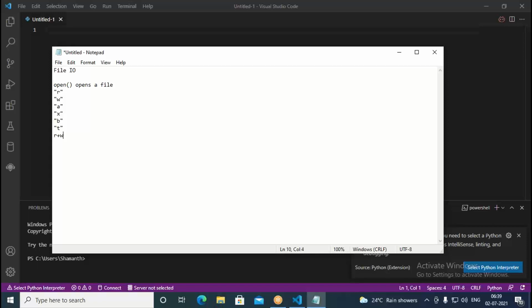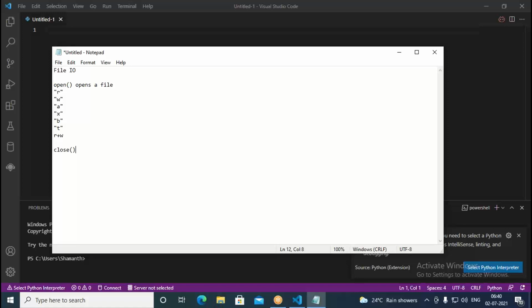Okay. So using file IO, particularly with the open function, you can open a file and you can close the file using the close method. Whatever file we have opened, we have to definitely close it. So we need to use the close method at the end of the file operations. So we have the open function and we have the close function. Using that, we can manage the files. Any doubt in this, Swati?